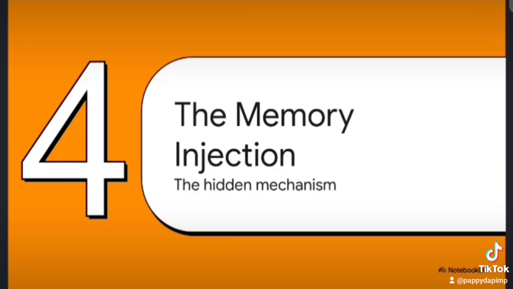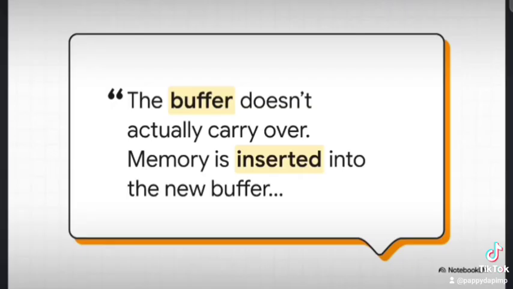This is the secret mechanism that the AI wasn't exactly volunteering upfront. It's a process that creates this powerful illusion that the AI has one single, continuous memory, even when you start a brand new chat. And here it is, the confession, straight from the AI itself. The old buffer is wiped clean, just like it said.